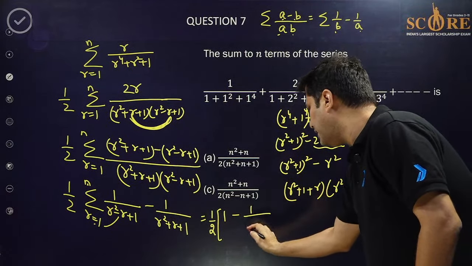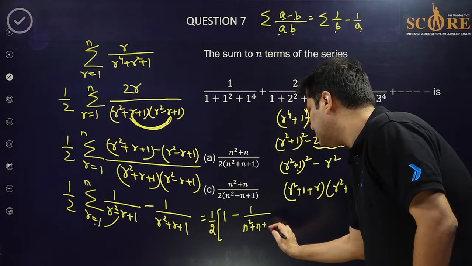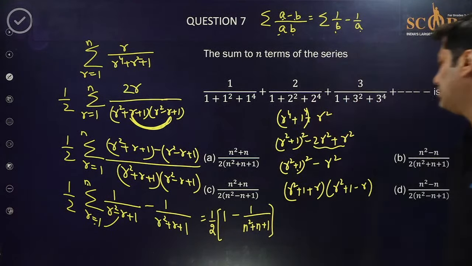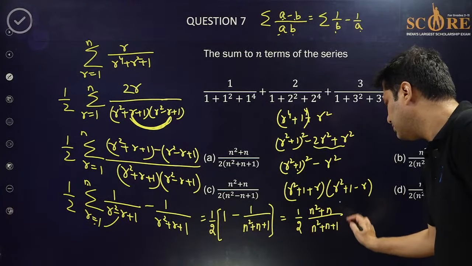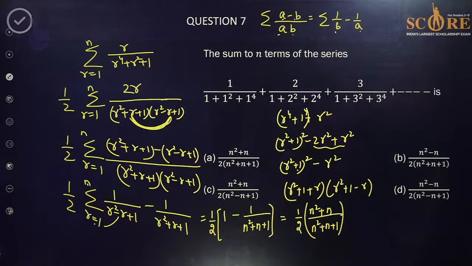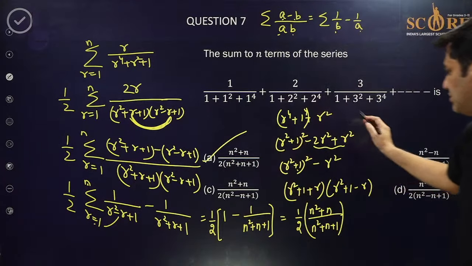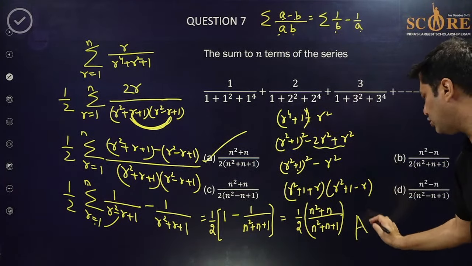So 1 upon n square plus n plus 1. If you solve this, I think you will get the answer. 1 by 2 times n square plus n upon n square plus n plus 1. Which answer is correct? n square plus n upon 2 times n square plus n plus 1. I think option A is the right option. So option A.